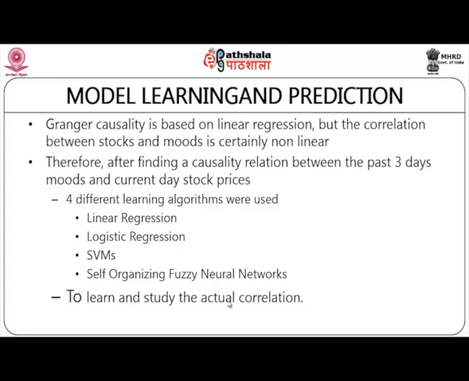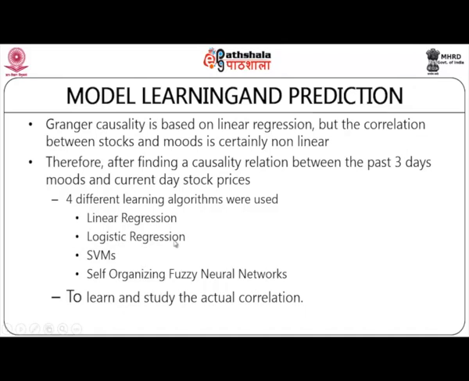Now, you will have to perform a learning, and in this case study they have done this learning based on 4 different learning algorithms. One is linear regression, second is logistic regression, third is SVM, support vector machine, and fourth is self-organizing fuzzy neural networks.